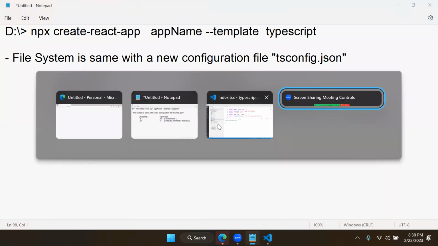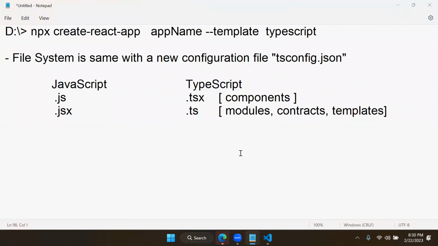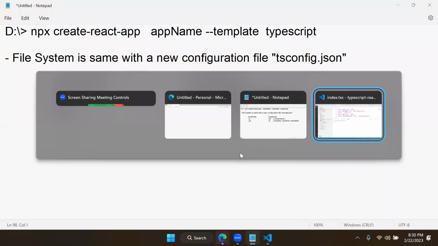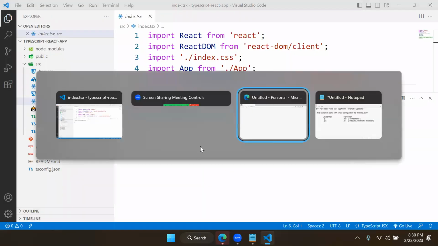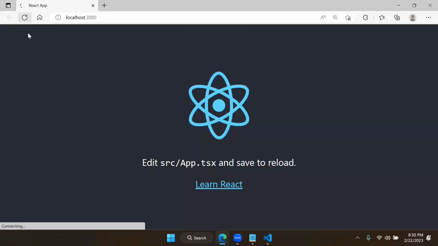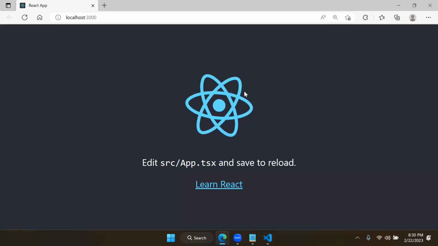Now, once it is started, so it is compiled. Yeah, it is compiled. Let's see. It is starting. And we have a React application with TypeScript. You can see this is a React application with TypeScript.